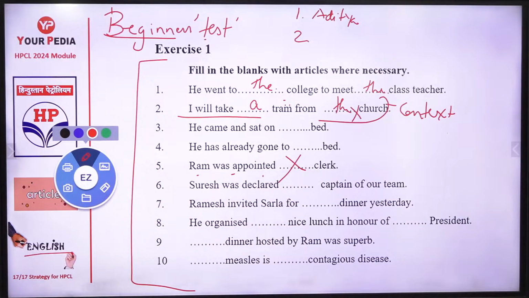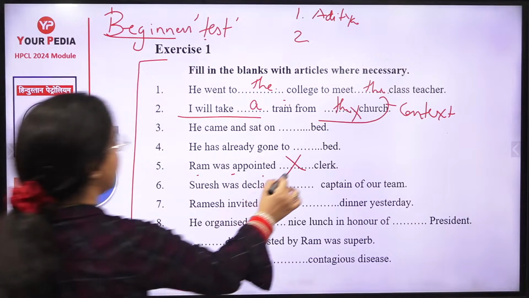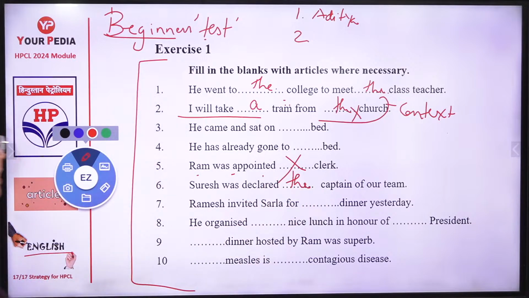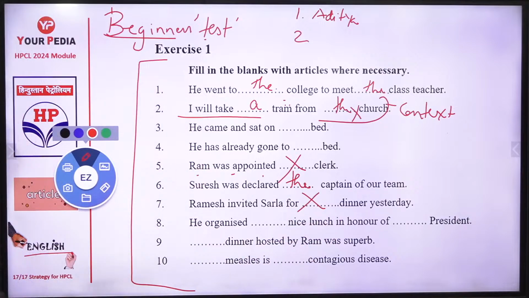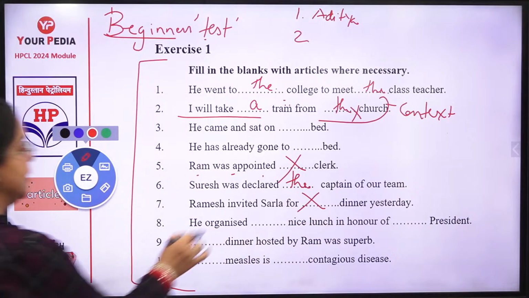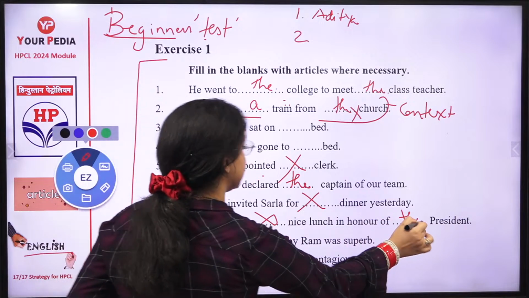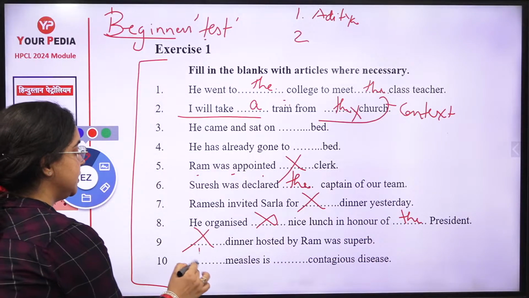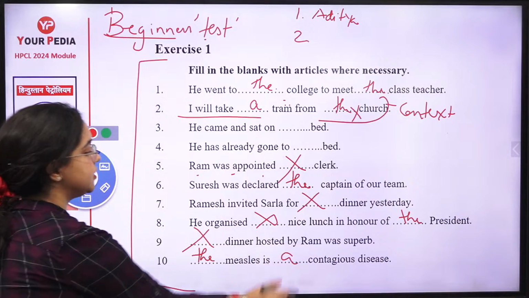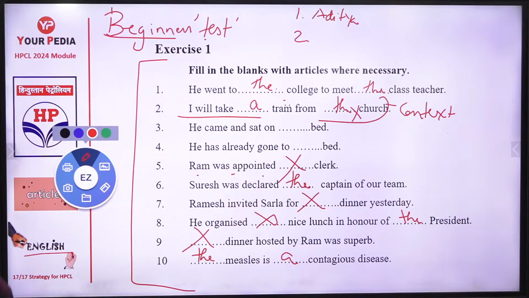Suresh was declared as the captain of our team. Ramesh invited Sarla for dinner yesterday. He organized nice lunch in honor of the president. Dash dinner hosted by Ram was superb. The measles is a contagious disease. Now ask Telly, what are the right ones? How many wrong ones? कितने सही किए और कितने गलत किए जल्दी से बता दो.